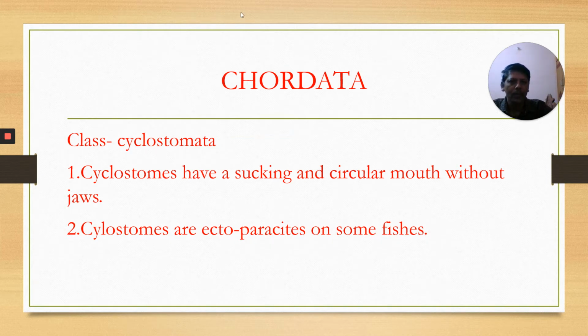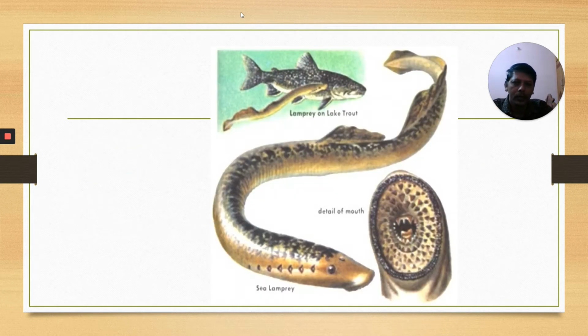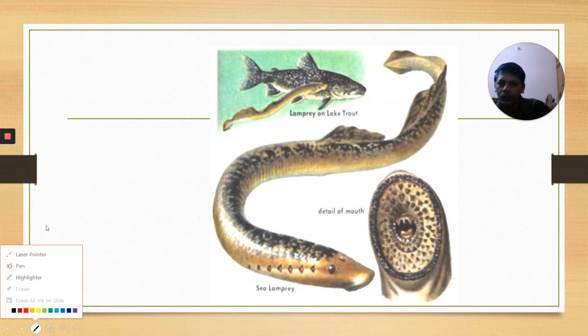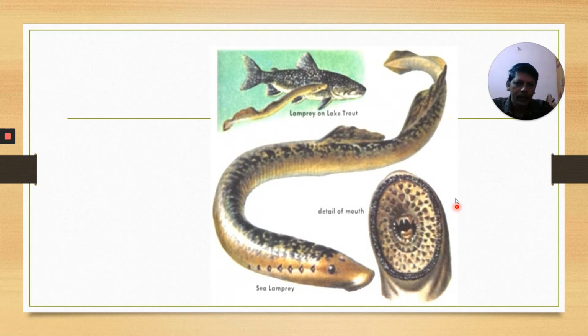Cyclostomes have a sucking and circular mouth without jaws. Look at this image. Look at the mouth here. This is Petromyzon, the lamprey. There are no scales on the body.